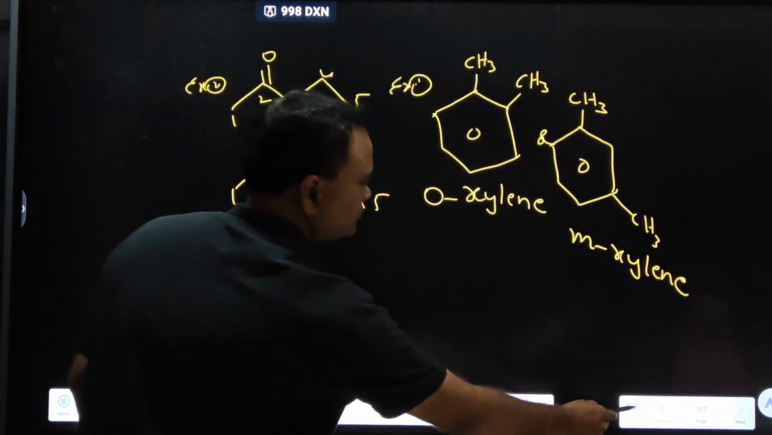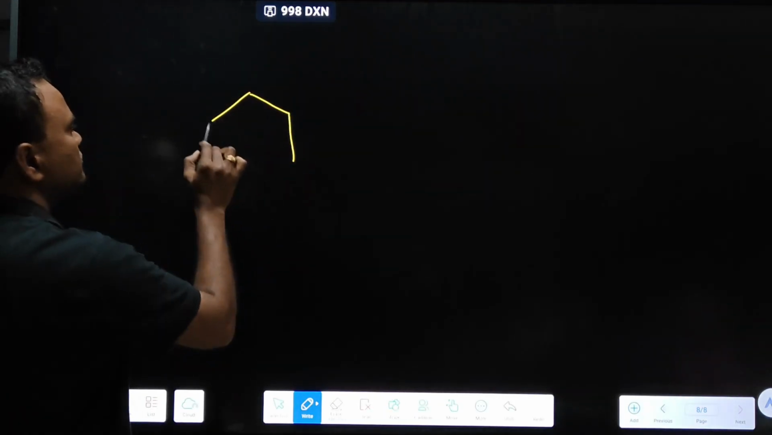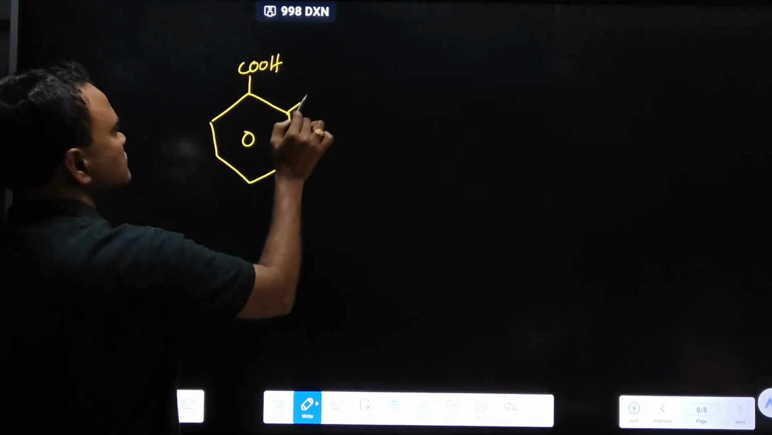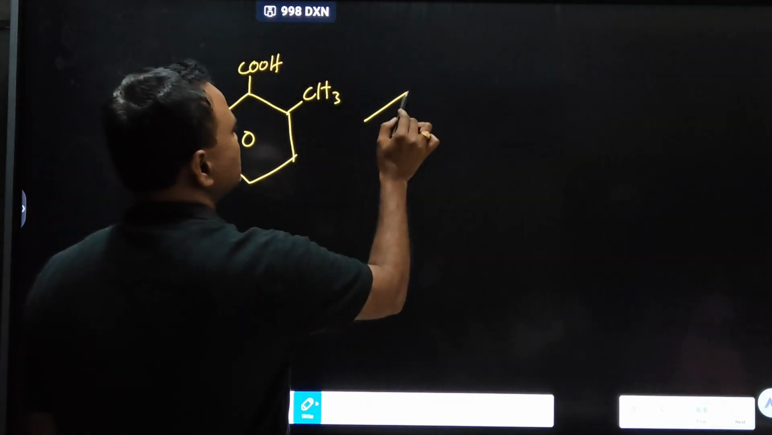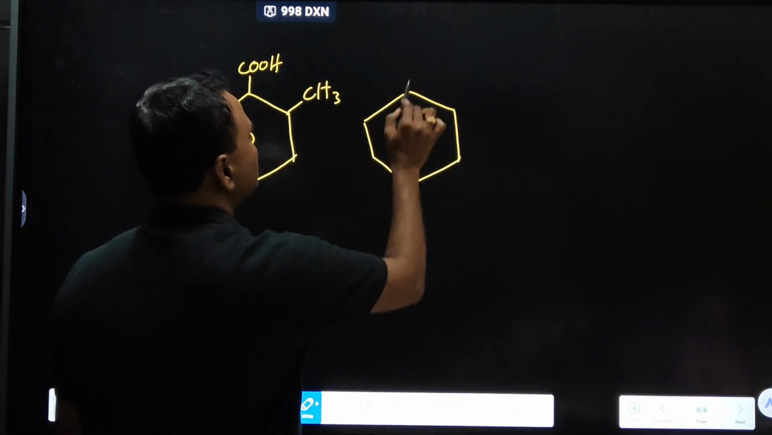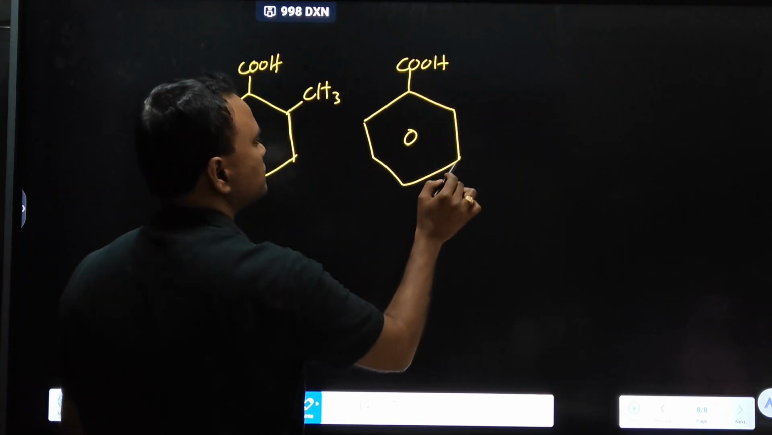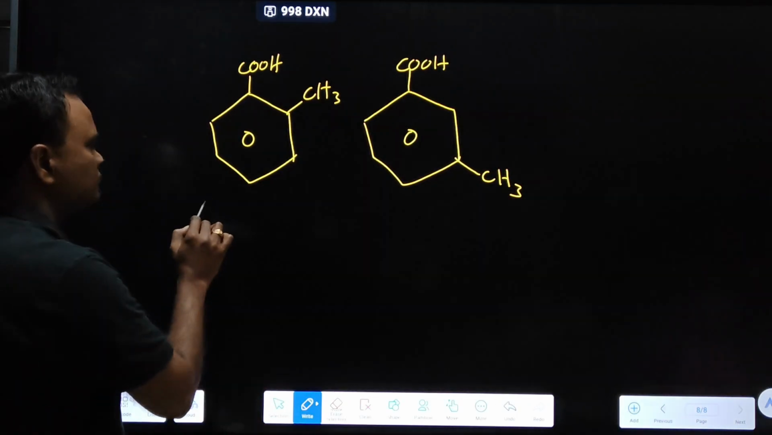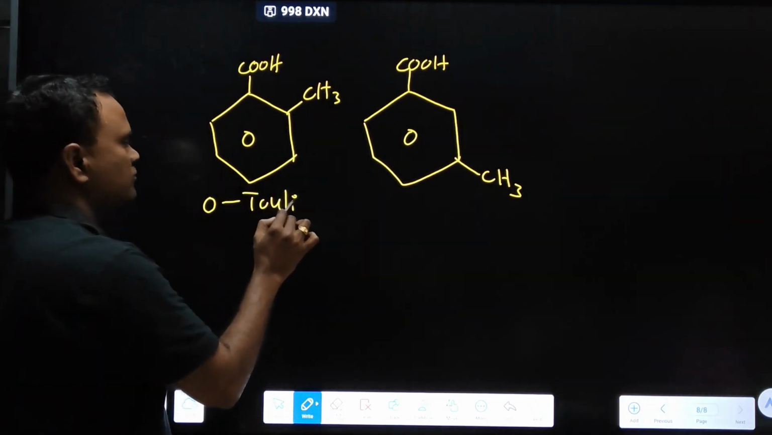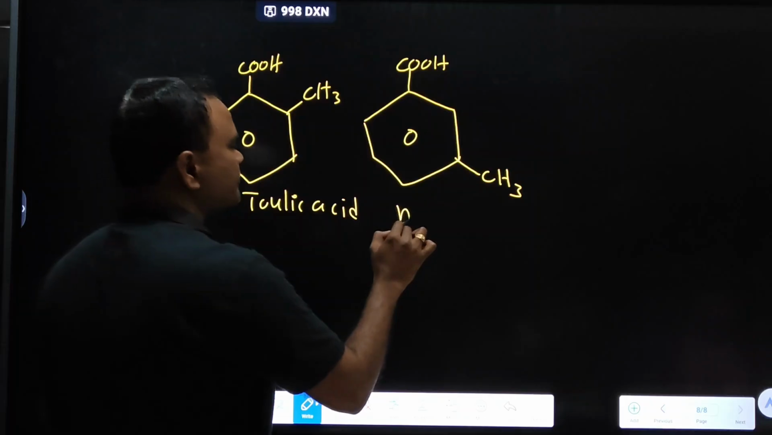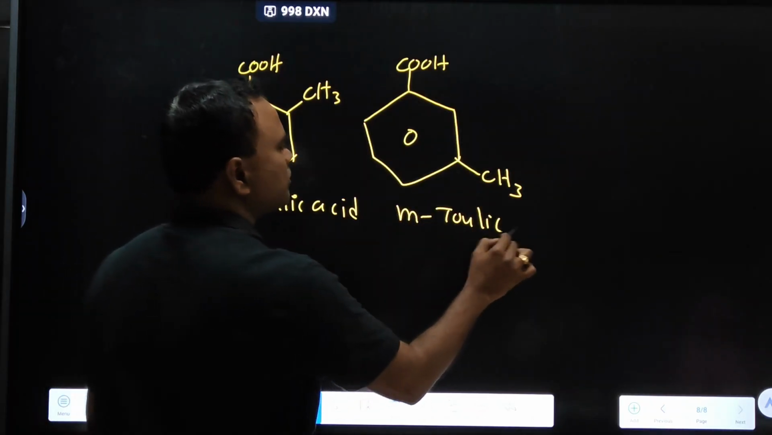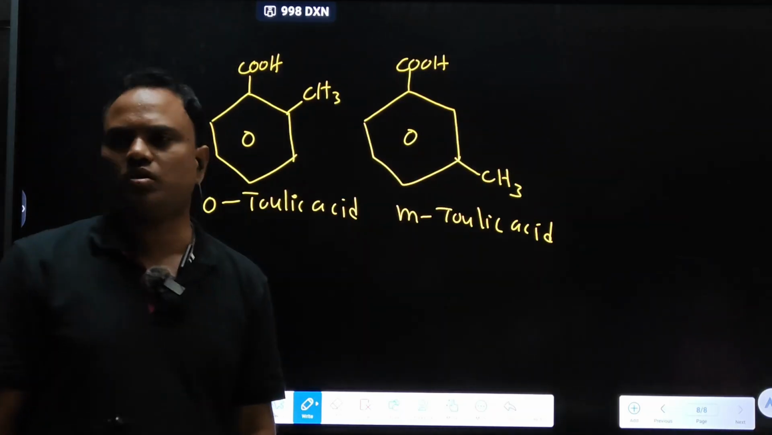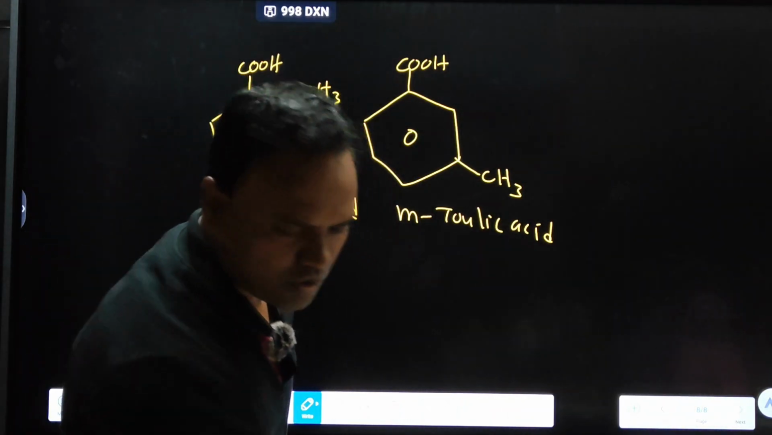Next, what is its common name? Salicylic acid. Ortho-toluic acid and meta-toluic acid. Benzene ring with COOH and CH3 is toluic acid. Ortho-toluic and meta-toluic acid.